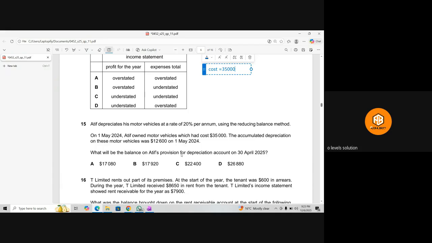Okay. So in the provision account, we will keep writing the depreciation every year. What will be the balance on Atif's provision for depreciation? First of all, we need to find the depreciation for this year, 1st May, cost minus accumulated depreciation. What is the answer? 22,400. Multiply by 20%. What is the answer now? 4,480.